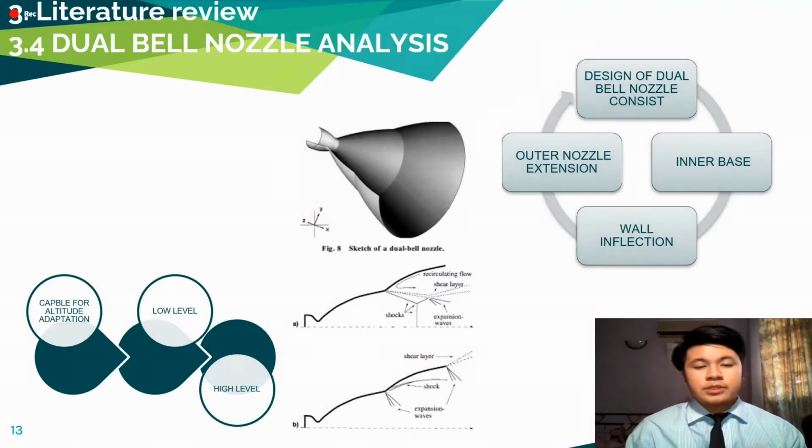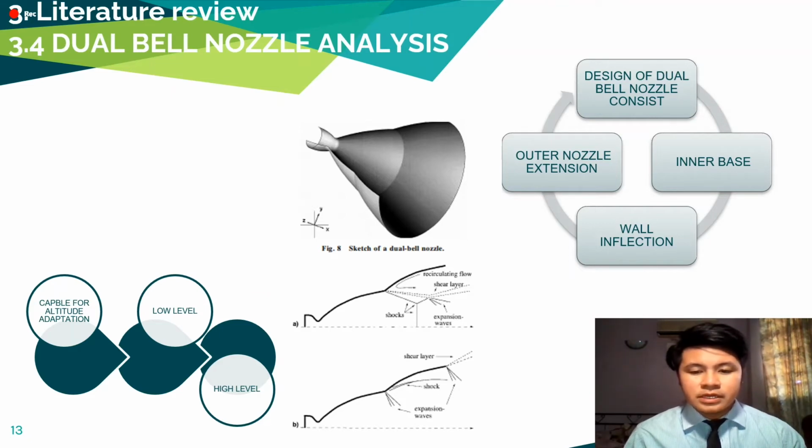For this section, we will talk about dual bell nozzle analysis as it correlates with the intervention of dual conical nozzle. The design of this nozzle concept is shown in the top figure with its typical inner base nozzle, the wall inflection, and the outer nozzle extension. This nozzle concept offers an altitude adaptation achieved only by the nozzle wall inflection.